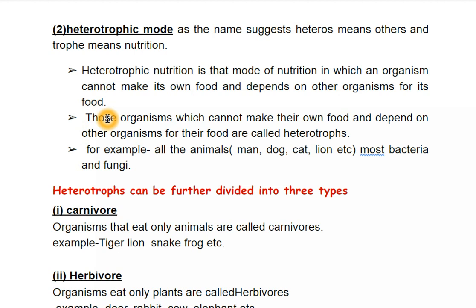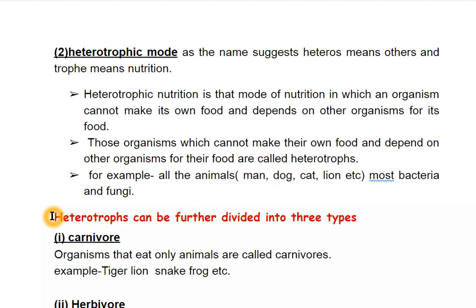Those organisms which cannot make their own food and depend on other organisms for their food are called heterotrophs. For example, all the animals like man, dog, cat, lion, etc., and most bacteria and fungi. Heterotrophs can be further divided into three types. The first is carnivore, the second is herbivore, and the third is omnivore. So we will discuss one by one.